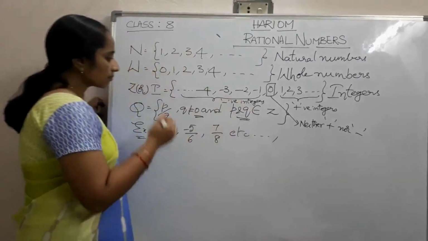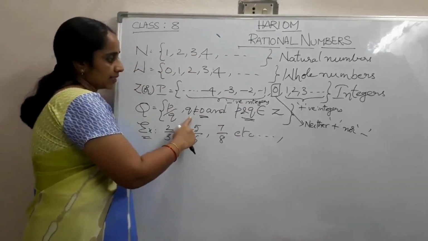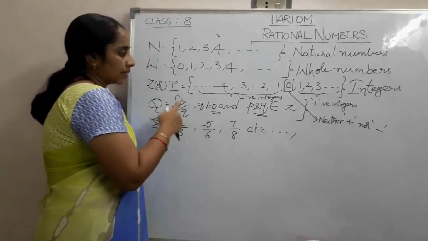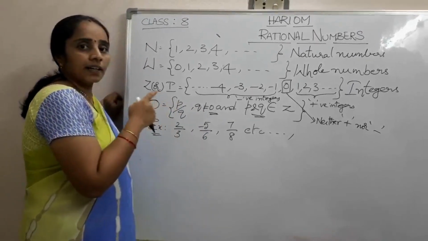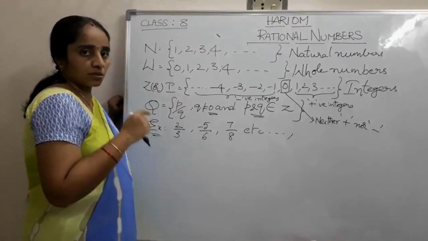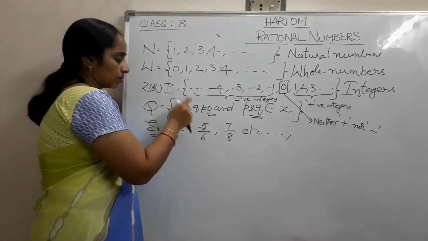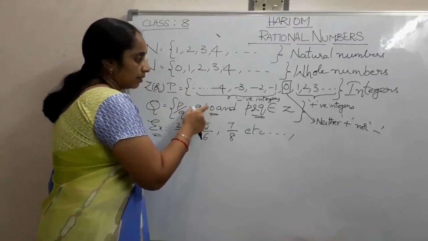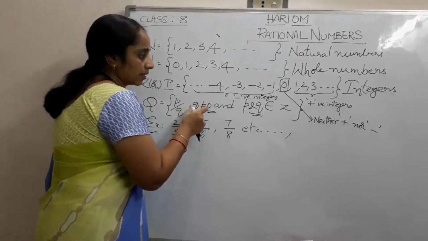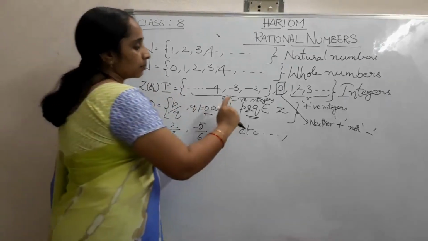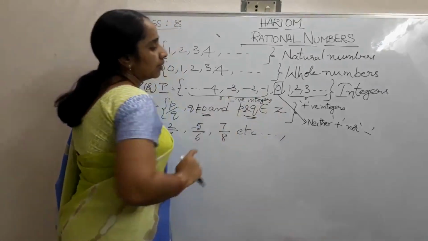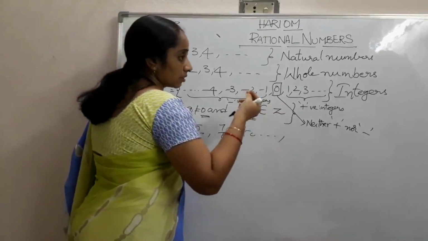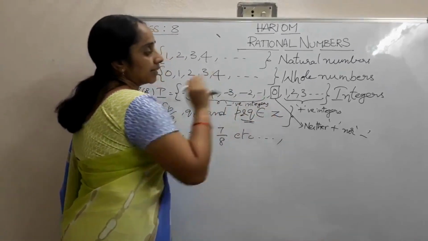If the denominator is equal to 0, we get indeterminate forms, so q should not be equal to 0, and p and q should belong to the set of integers.